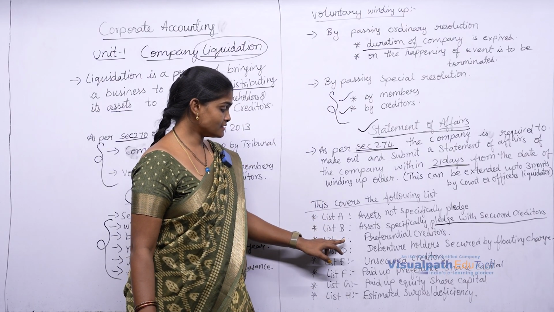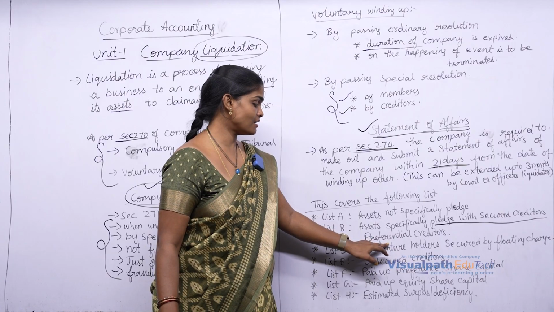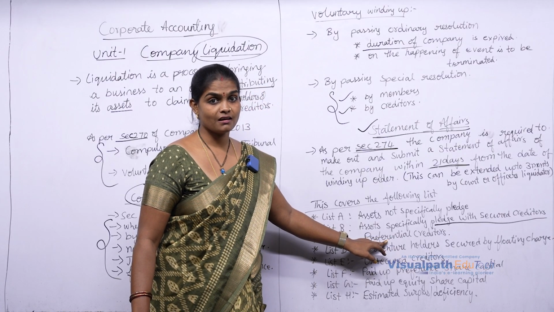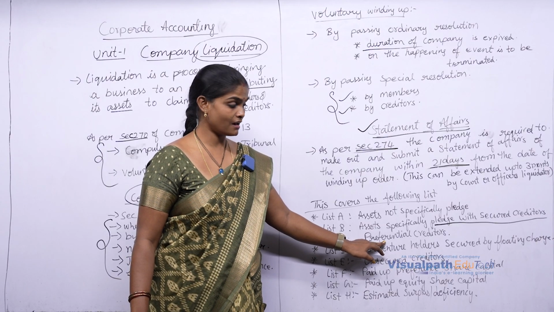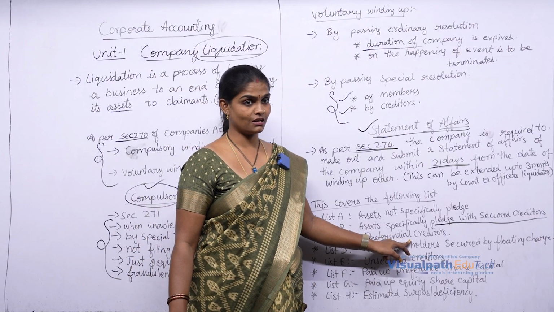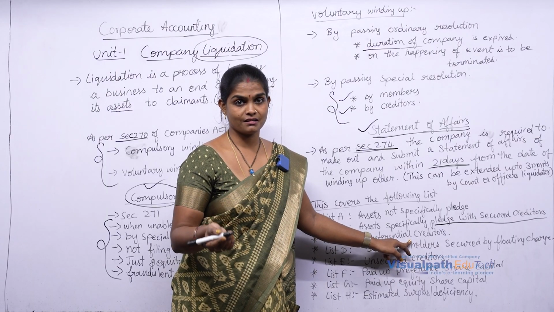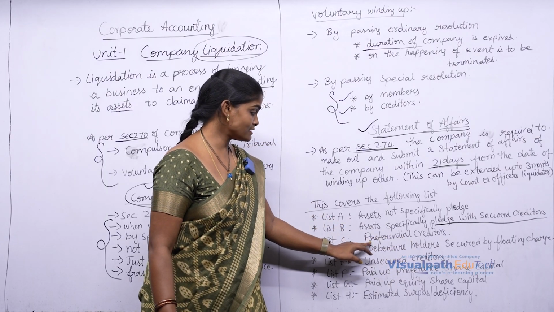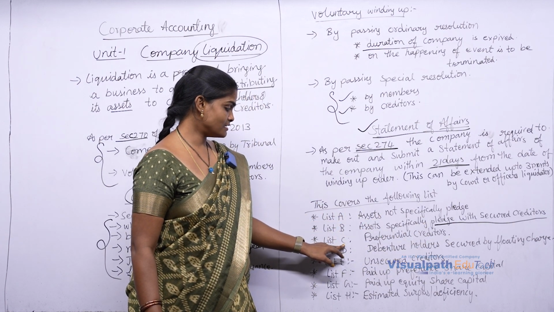Clear? Then list C, preferential creditors. They are unsecured creditors, but they have a preferential right to be paid first. Clear? They have a preferential right which is given by the company. They will be paid first before any other creditor is paid. That's why they are called preferential creditors. Such preferential creditors come under list C.